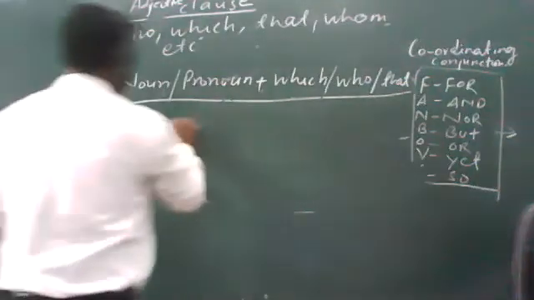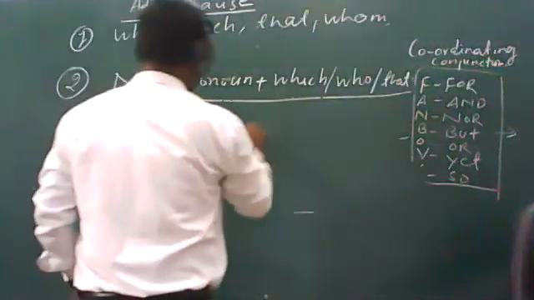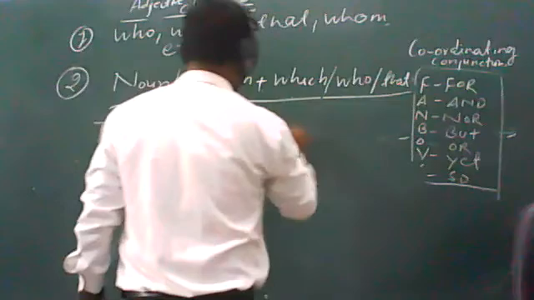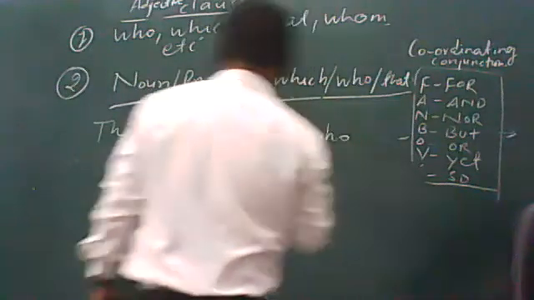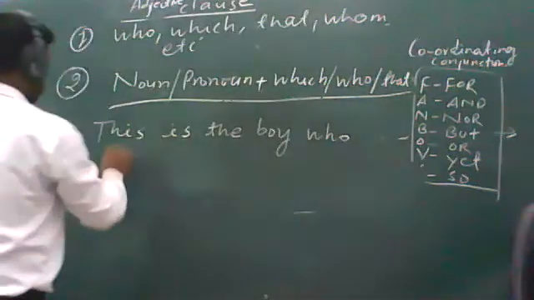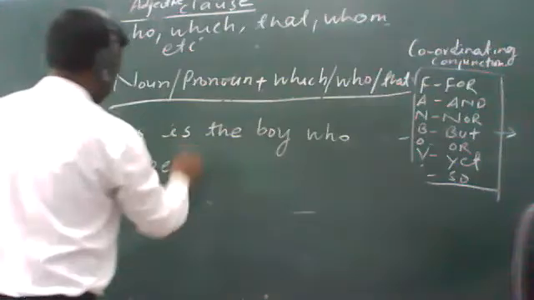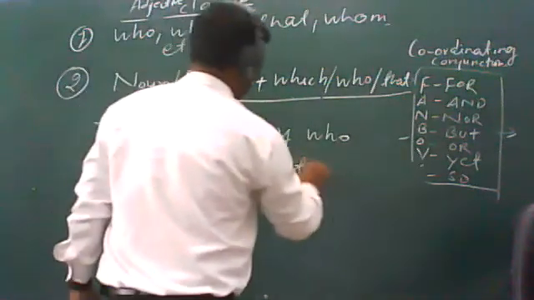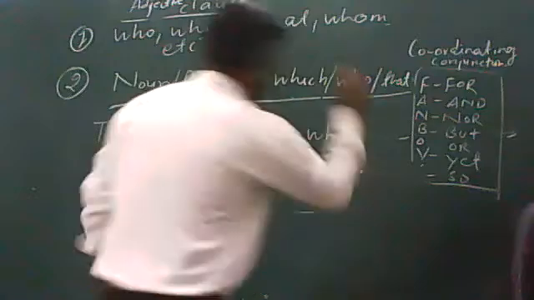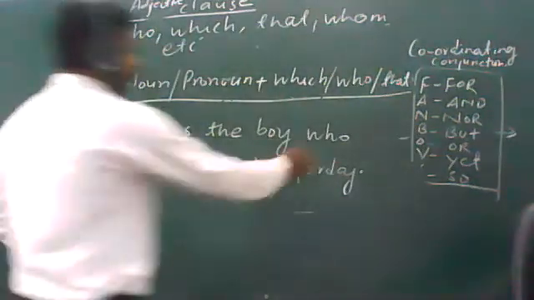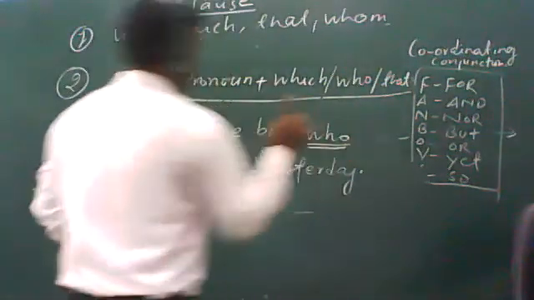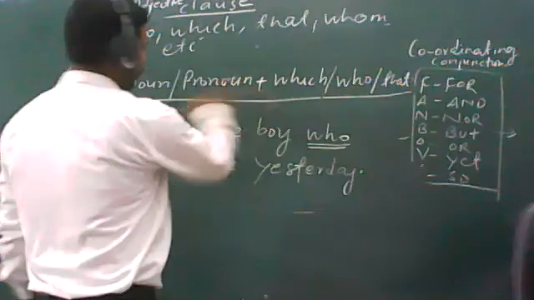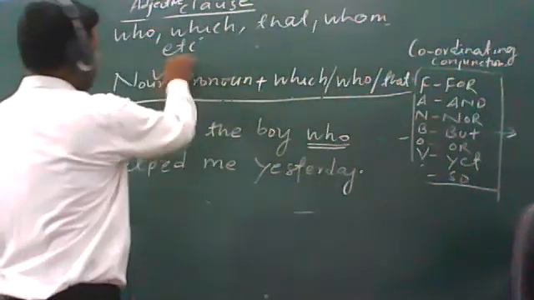This is the boy who helped me yesterday. See this example, students. The word "who" has been used here, and I have written here that before it there will always be either a noun or pronoun.